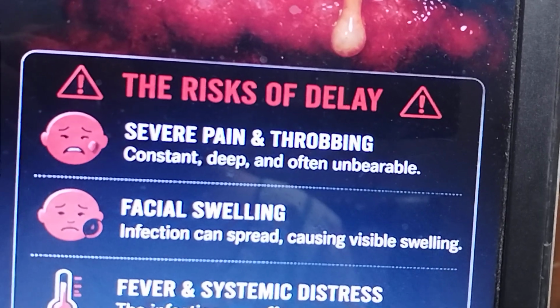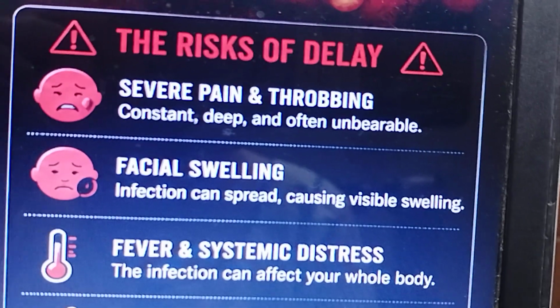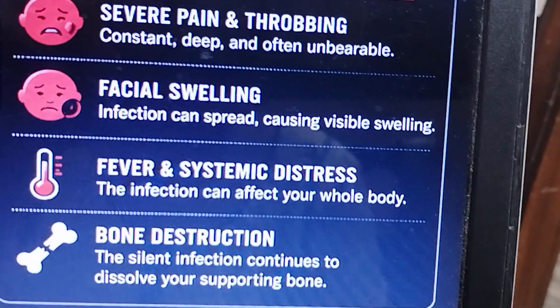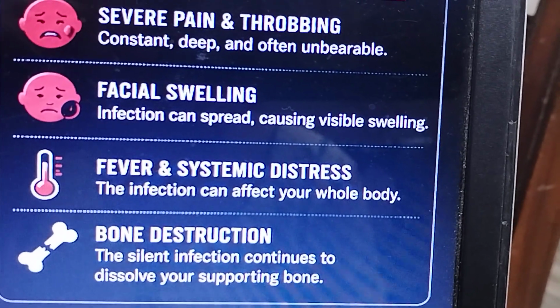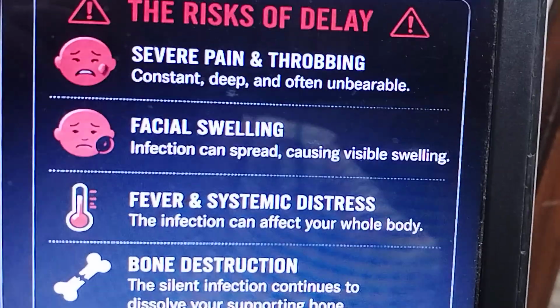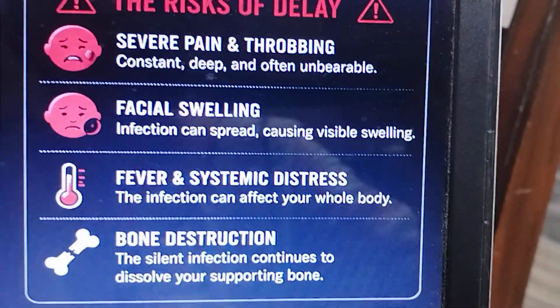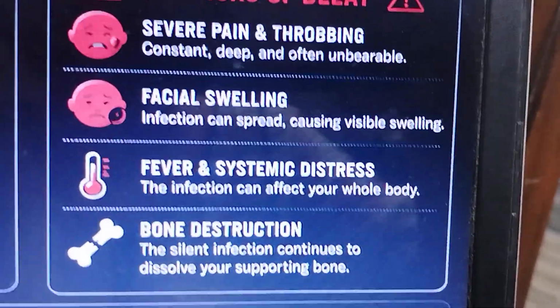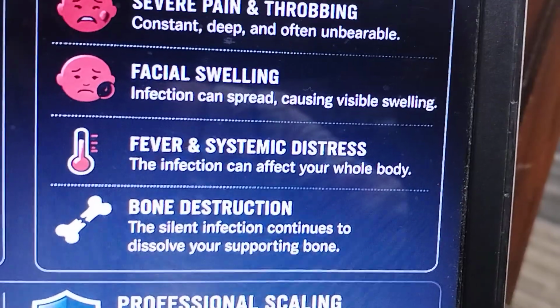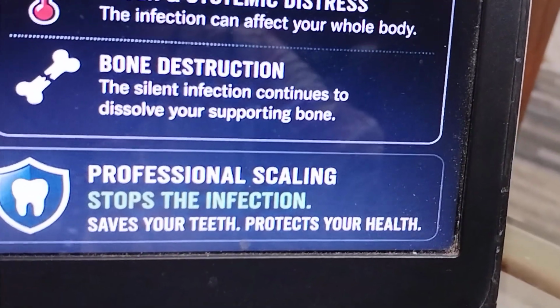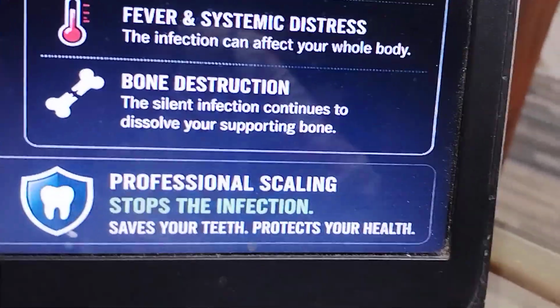Facial swelling: the infection can spread, causing visible swelling, fever, and systemic distress. And bone destruction, of course. The silent infection continues to dissolve the supporting bone. So delaying scaling out of fear of losing teeth only allows the silent infection to dissolve your bone. Professional scaling stops the infection, saves your teeth, and protects your health.